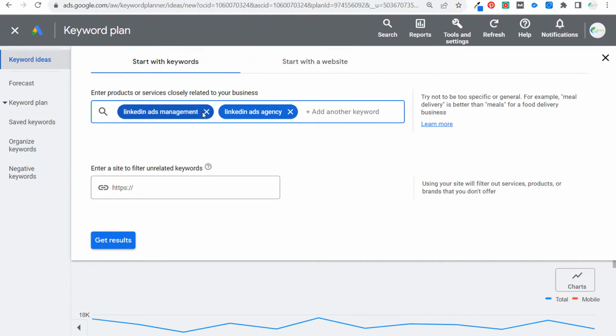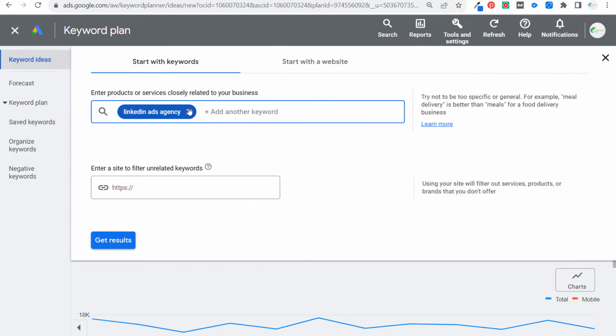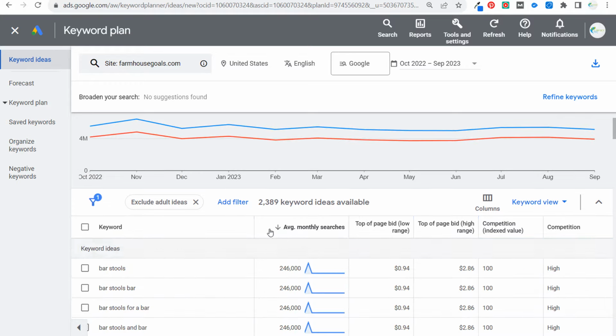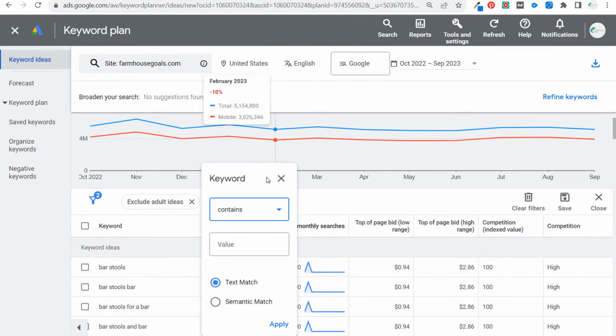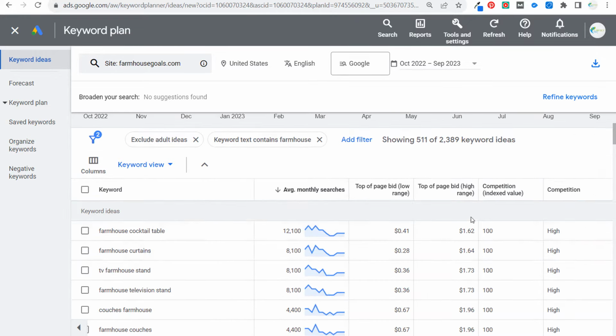The example I'm going to be using throughout this is farmhouse goods, and it's specifically farmhouse decor, furniture, things like that. So if I come in here, we could either start with our website or start with keywords, and we can get a good idea of how much our ads are going to cost for some of the keywords that we're bidding on. So let's use my entire website. And let's just say I only want to target keywords that contain farmhouse. We'll click on apply. That gives us a total of 511 keywords.